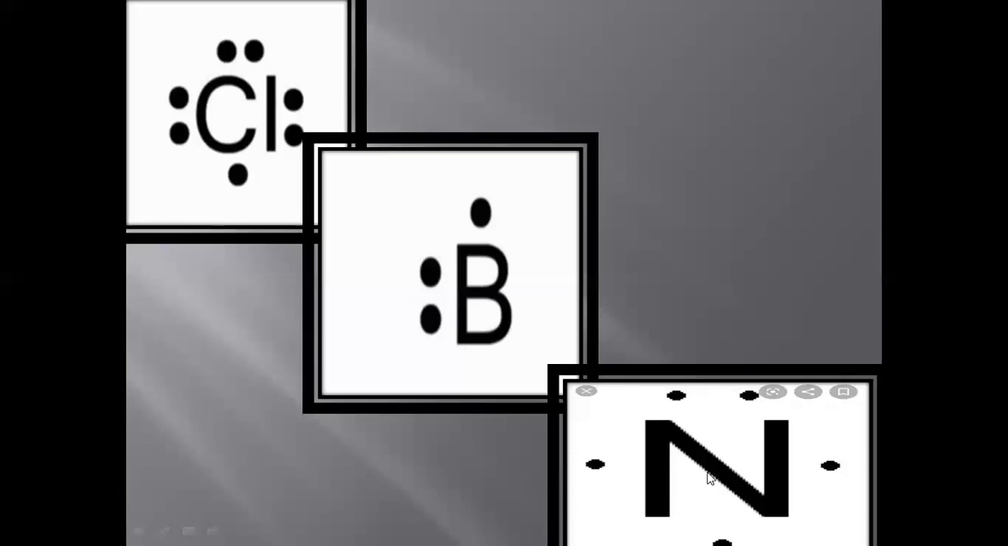Nitrogen, you can see it has 5 electrons in the outermost shell: 1, 2, 3, 4, and 5. Five again is an odd number, and the electrons are present in unpaired form. So again an example of free radical.